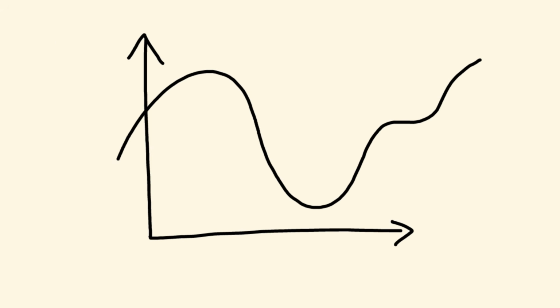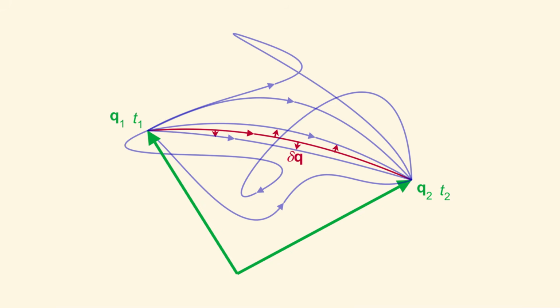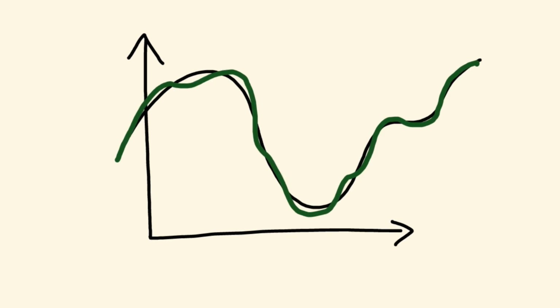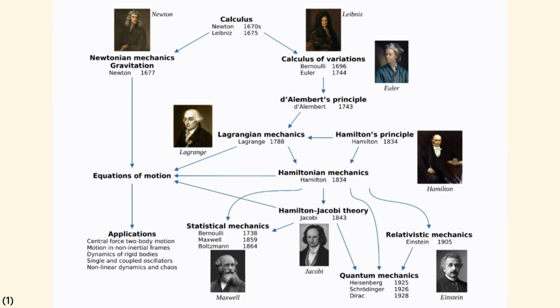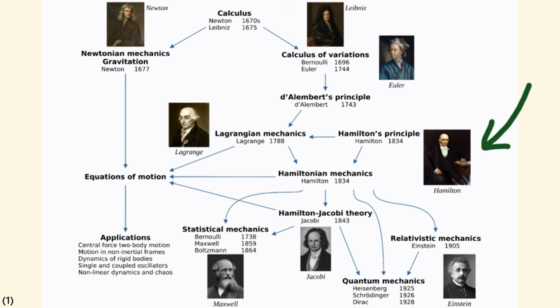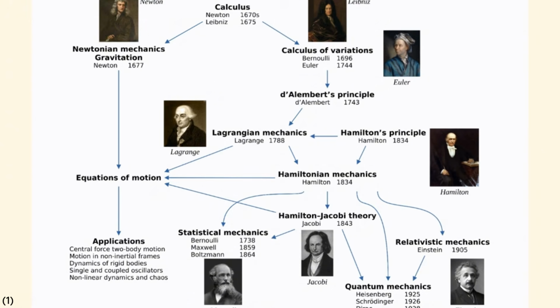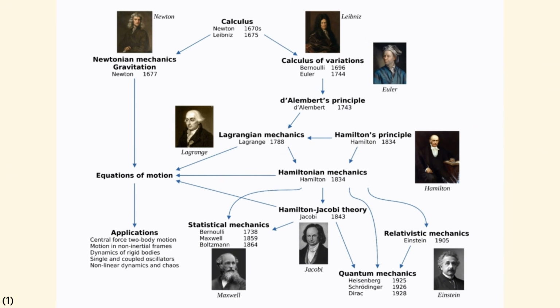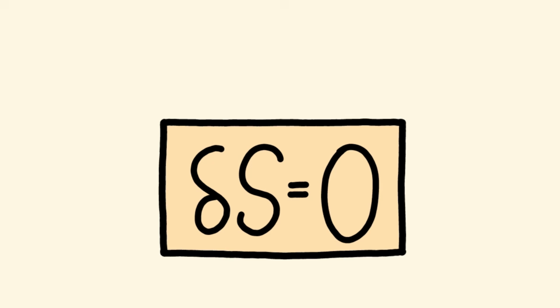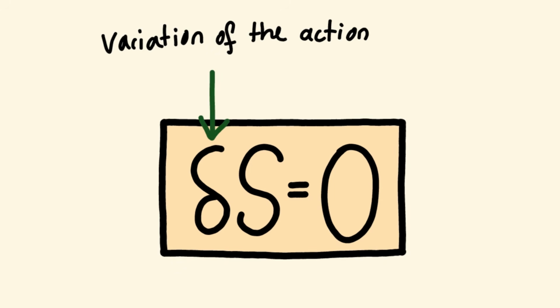You can find the stationary points of a function by looking at small variations of it. So you study what happens if you slightly vary the function. This is what Hamilton did to the Lagrangian. Mathematically speaking, he used the variational principle. That's why you also find the name Hamilton's principle, and why this delta is called the variation of the action.